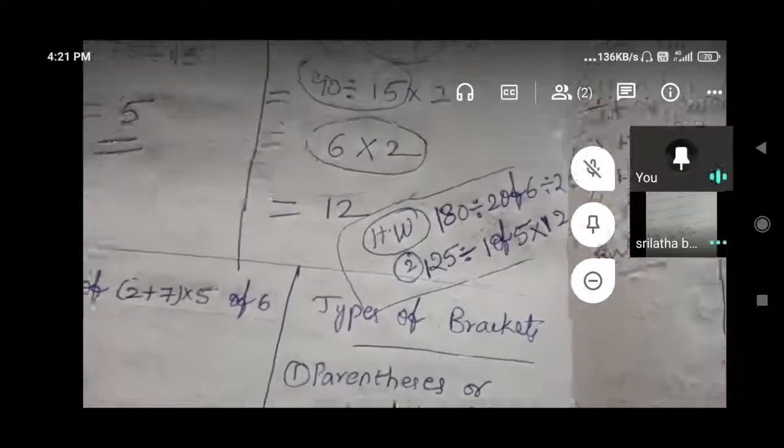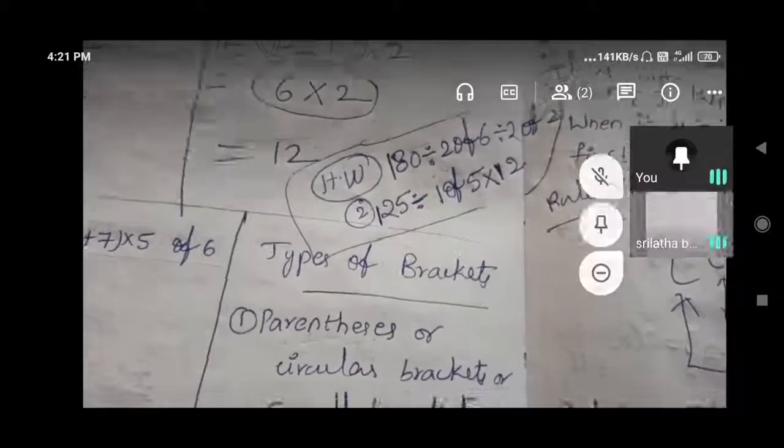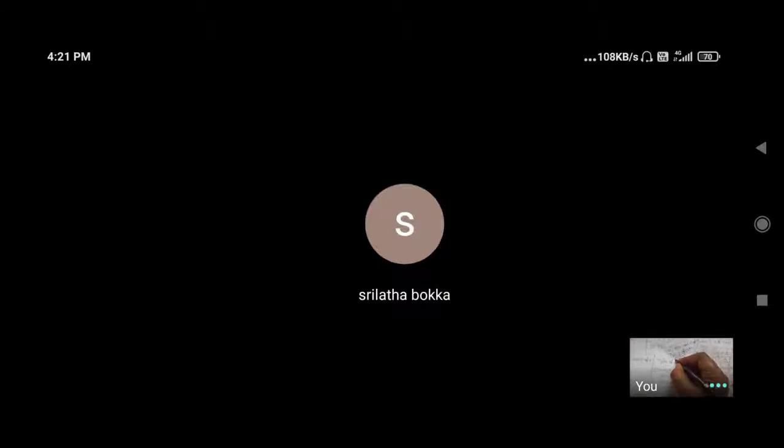Okay, nice. You copied. Do it. Yes, 1 into 5 you should do first. Then after that what do we need to remove? Divide it by. In the next step you should write 125 divided by 1 into 5. 1 into 5, how much, Nana? 5. 125 divided by 1 into 5.